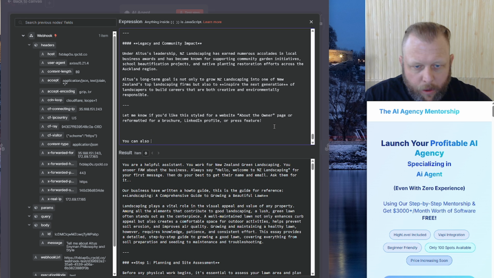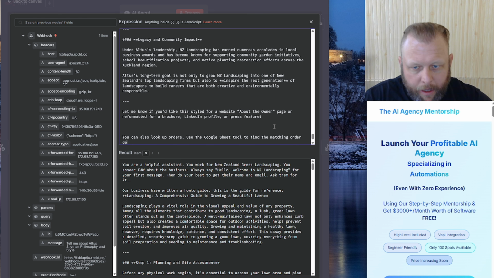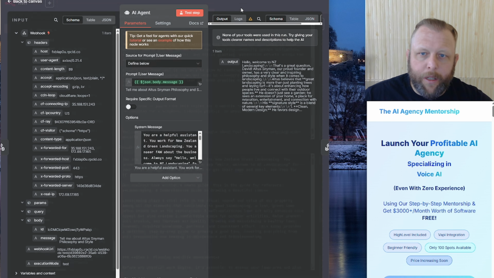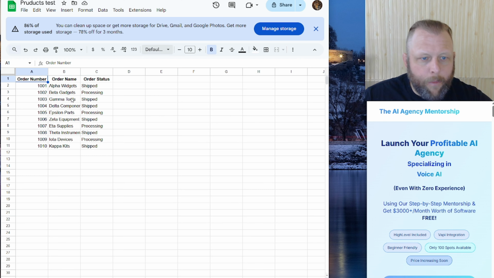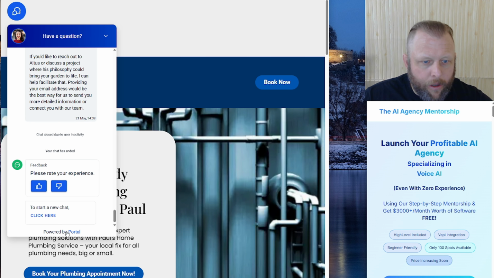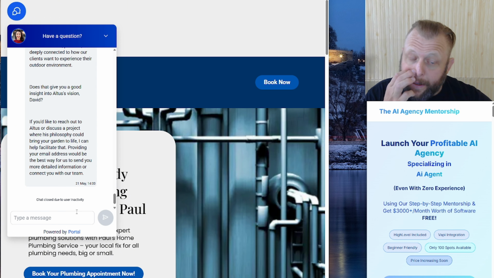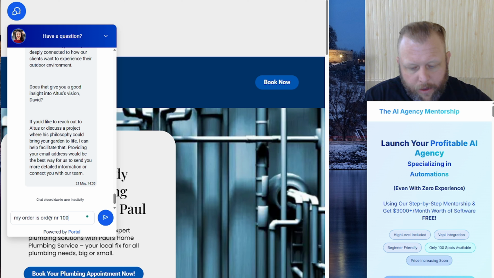You can also look up orders. Use the Google Sheet tool to find the matching order details. That's all we need here. Save, run this one, and I'm going to say my order is 1006. What is the update on that? So we're going to start a new chat and say my order is order number 1006.